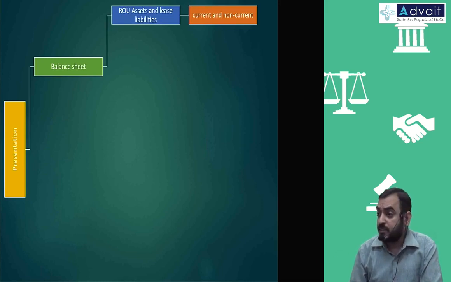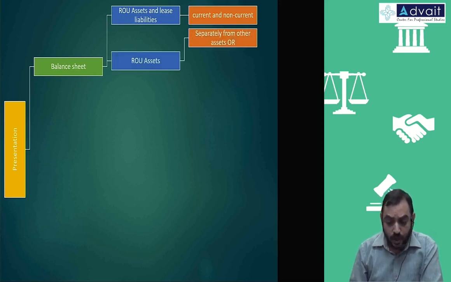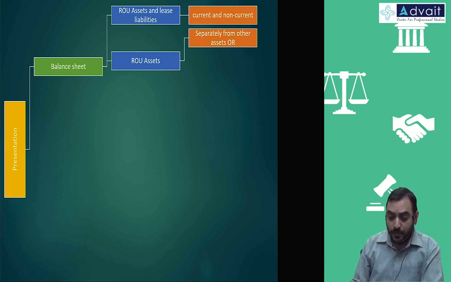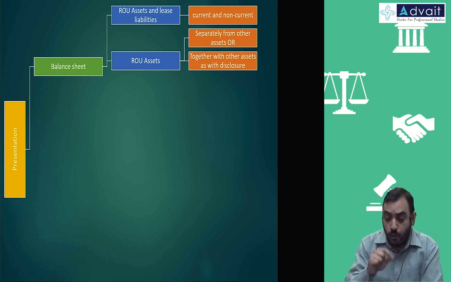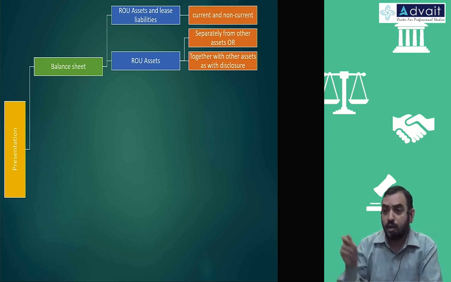We have discussed that in the previous sessions. ROU assets, you can show either separately from assets or together with other assets. That is, in non-current assets, you say office equipments, below that you will have two categories, owned assets and leased assets. You can show that, or you can show together total office equipments.